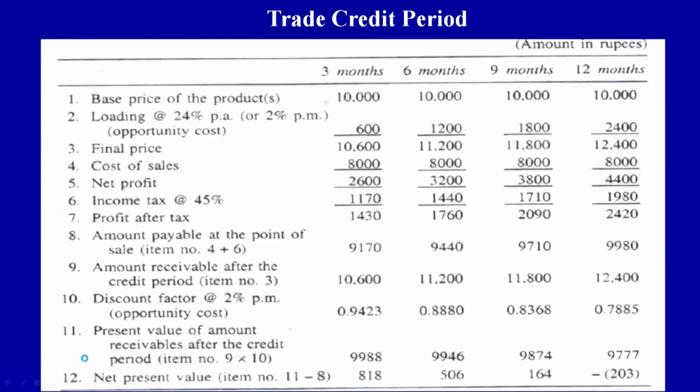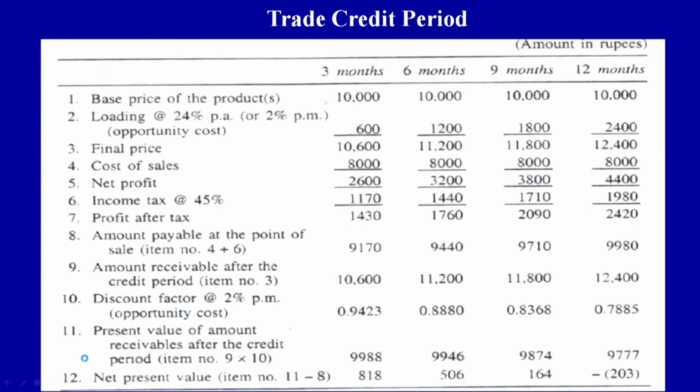Now subtract from this the cost of sales. We assume that the cost of sales is say 80%, in this case 8,000. That is the same in all the 4 cases, because cost will remain the same. Cost of production we are talking about, not the interest part, interest is different. So the cost of sales is 8,000, 8,000, 8,000 and 8,000. So what is the net profit? Selling price is 10,600, cost of sales is 8,000, so net profit is 2,600 in the first case, 3,200 in the second case, 3,800 in the third case, and 4,400 in the fourth case.